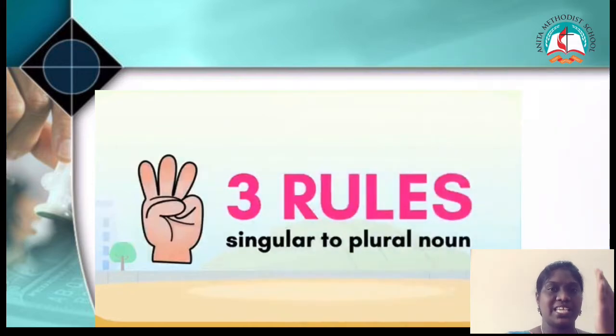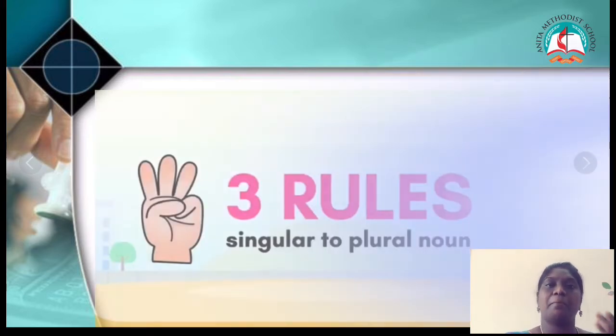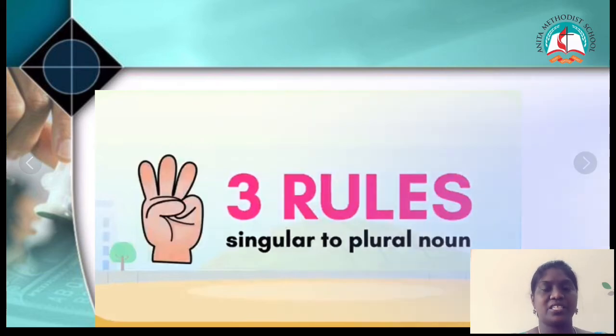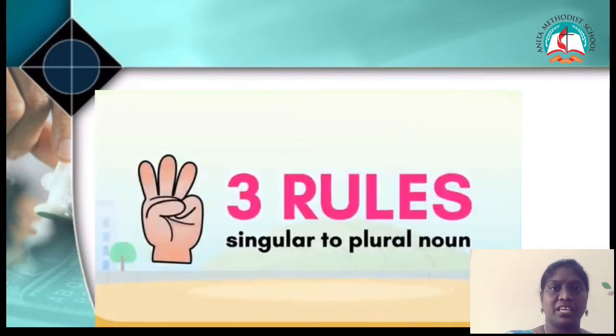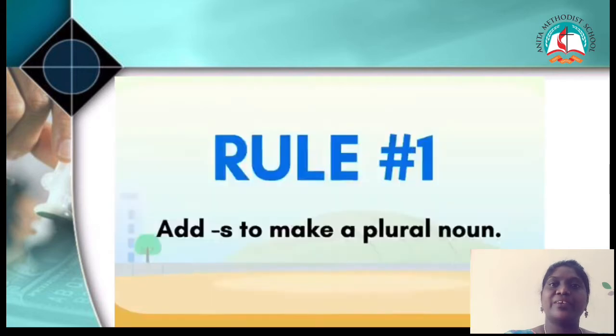So how we all know the singular words, right? We know the spelling for mother, park, tree, person, name of a person, name of a bird. But when we talk about the plural, which is more than something, then we have to add some of es or s or ies into the noun. So there are certain rules we have to follow. Now let's see 3 rules and we'll see it one by one. So what's the first rule? Which is add s to make a plural noun. Just we have to add only s to it.